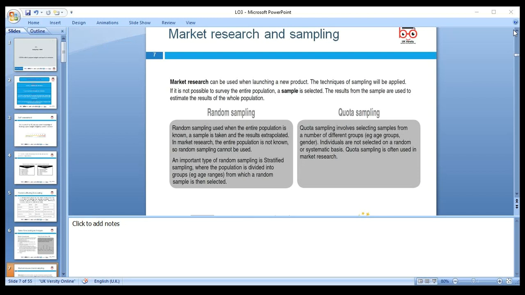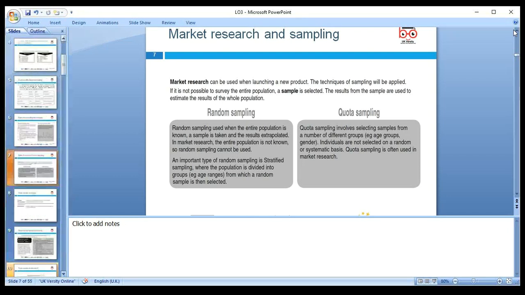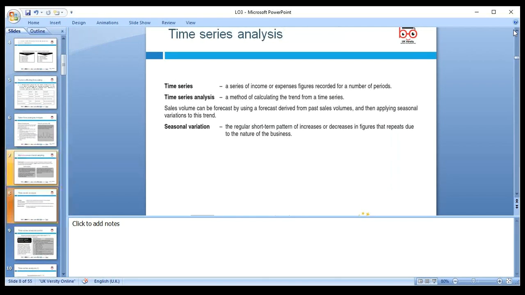Okay, so on the basis of this, random sampling and quota sampling techniques, we can use these techniques for making the forecasting. And then we have time series analysis. A time series is a series of income and expense figures recorded over a number of periods. Time series analysis is a method of calculating the trend from the time series.